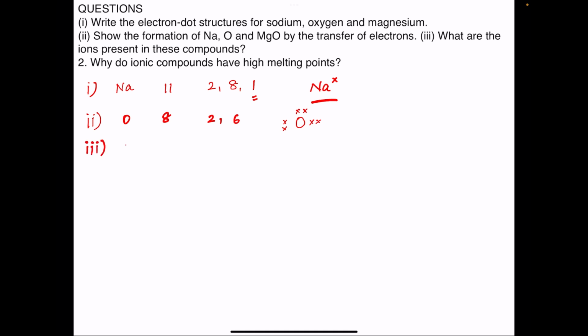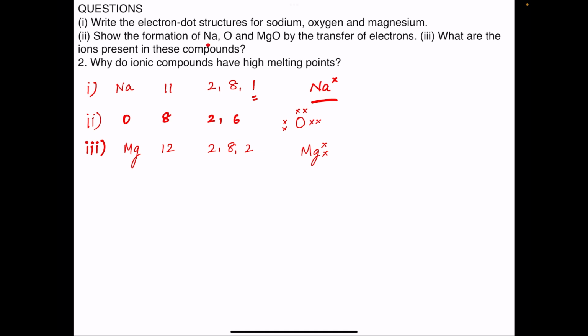Third is magnesium. Atomic number 12, electronic configuration 2,8,2. This is the symbol of magnesium and the number of electrons in the valence shell is 2. The electrons in the valence shell are shown by cross. So these represent the number of electrons in the valence shell, that is 2.